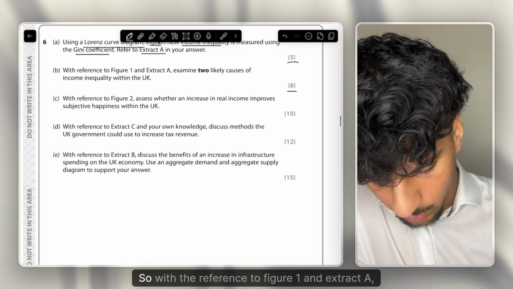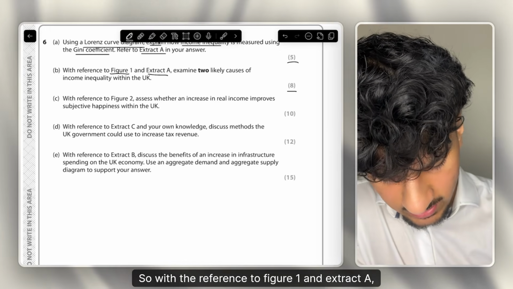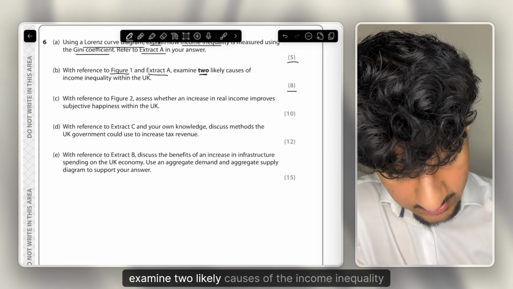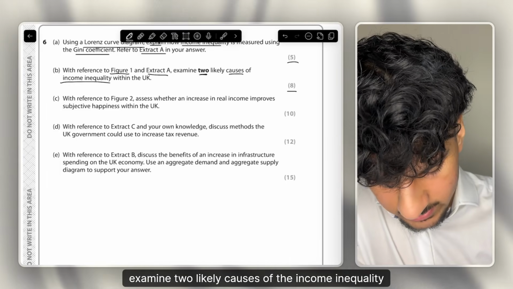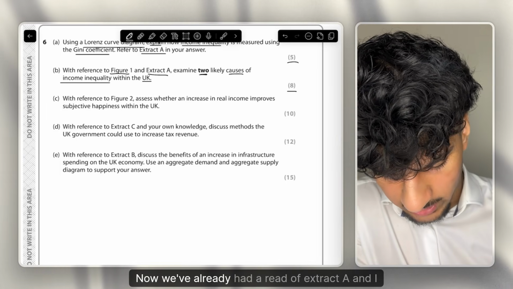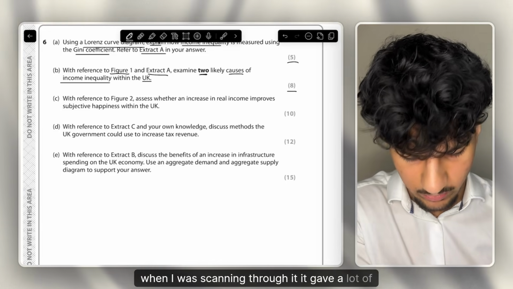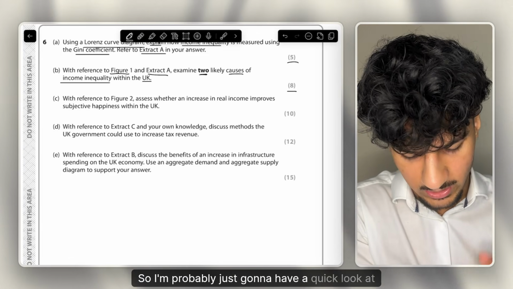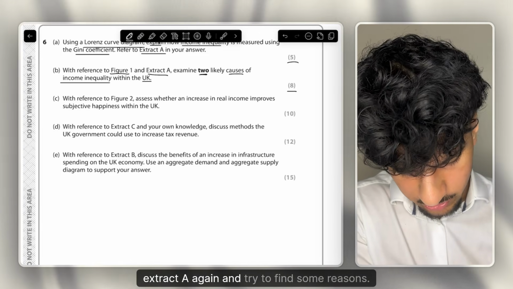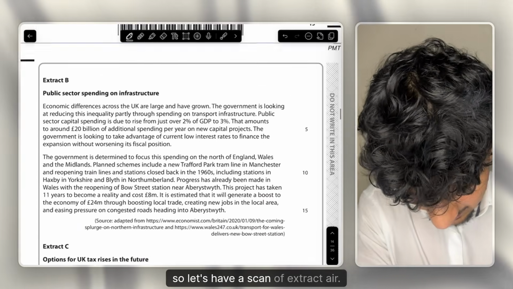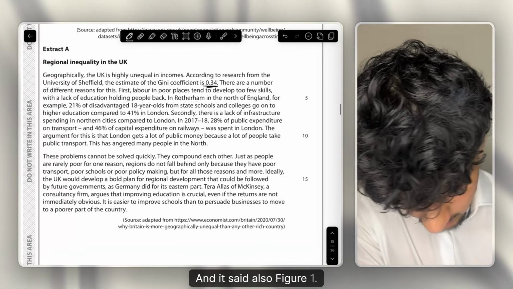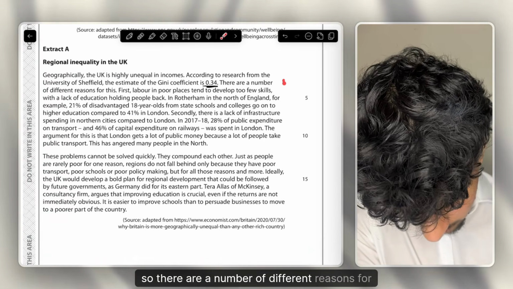8-mark question. So with reference to figure 1 and extract A, examine 2 likely causes of the income inequality within the UK. Now, we've already had a read of extract A, and I believe when I was scanning through it, it gave a lot of the reasons. So I'm probably just going to have a quick look at extract A again and try to find some reasons. Okay, so let's have a scan of extract A, and it said also figure 1. So there are a number of different reasons for this.